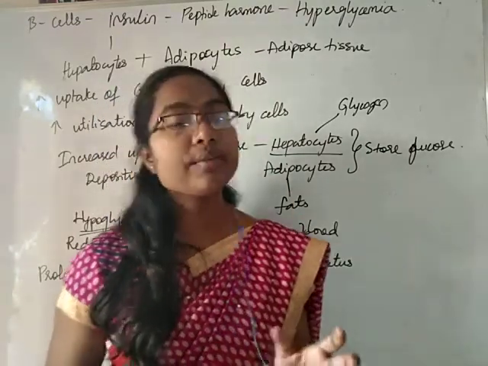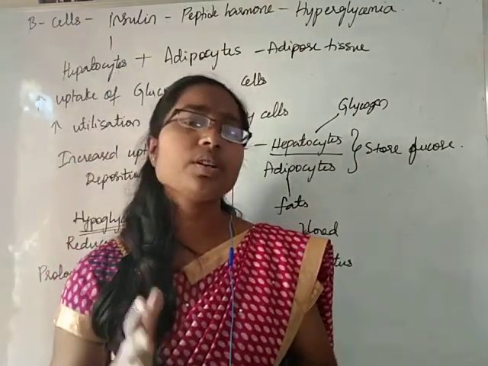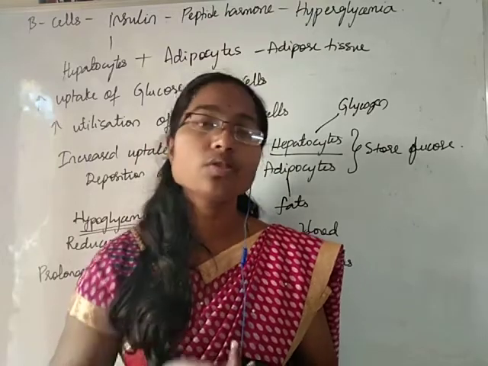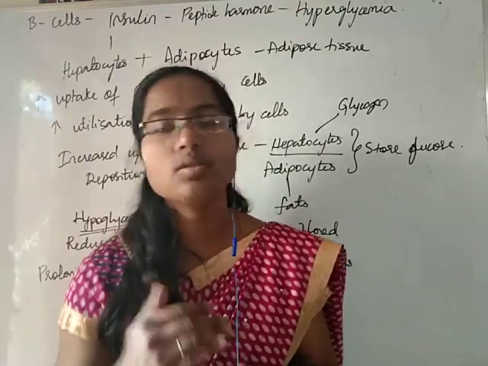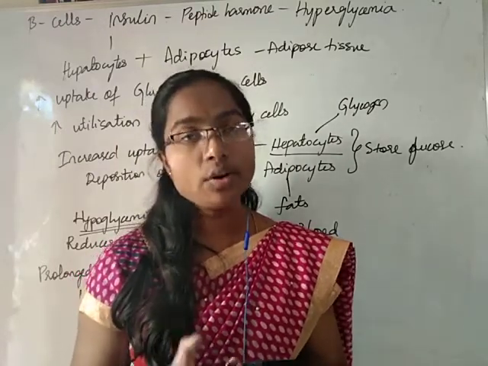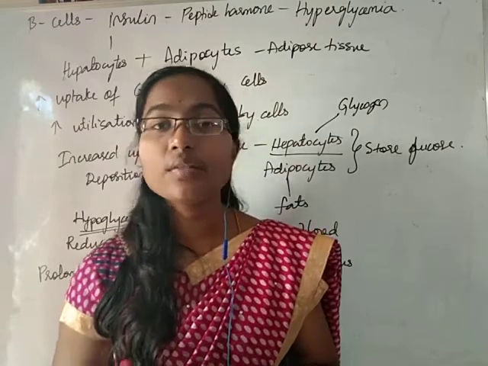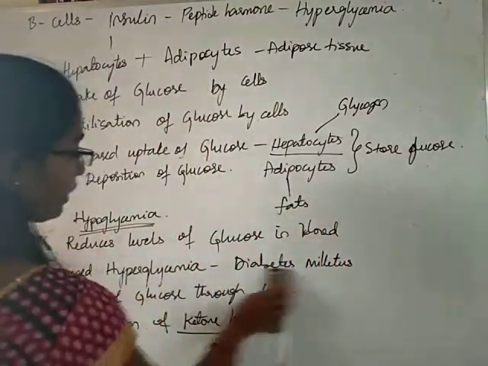These two hormones work in a coordinated manner, because glucagon from alpha cells increases the levels of glucose in the body, while insulin from beta cells decreases the levels of glucose in the body. These two hormones work together to maintain the glucose levels in our body. Let us now learn about some other gland.